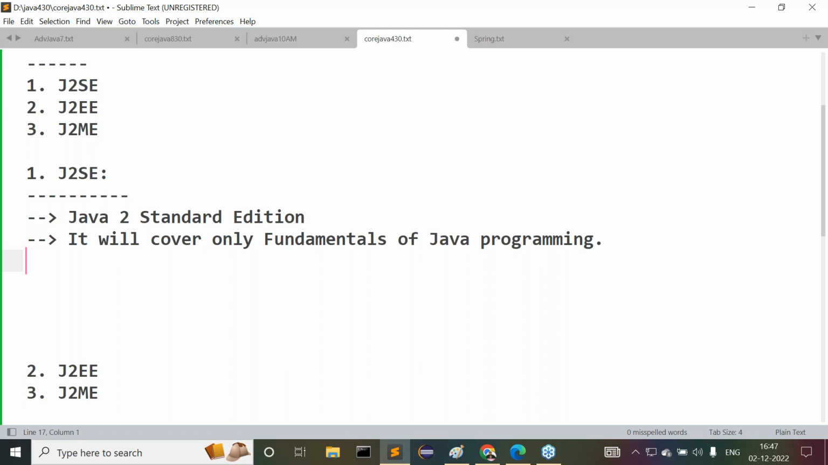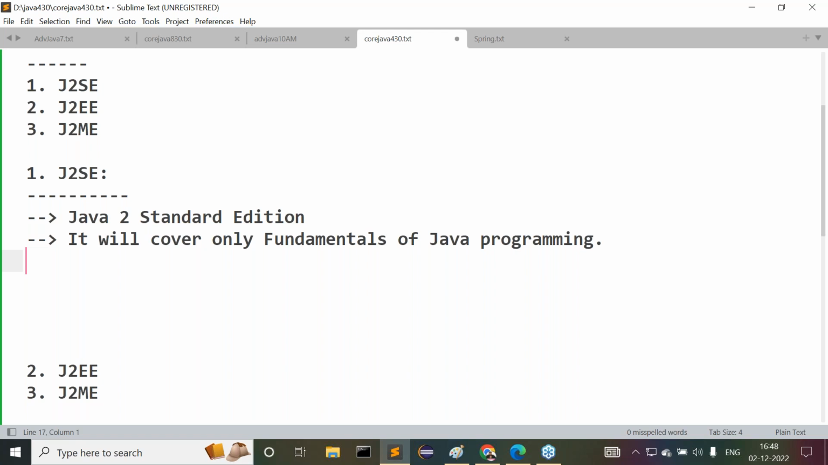If the total Java is covered inside J2SE, then what is the need of J2EE and J2ME? Understand it. If the total Java is covered inside J2SE, then what is the purpose of J2EE and J2ME? Not required. Am I right or not? Because of that reason, J2SE will cover only the fundamentals of the Java programming language.